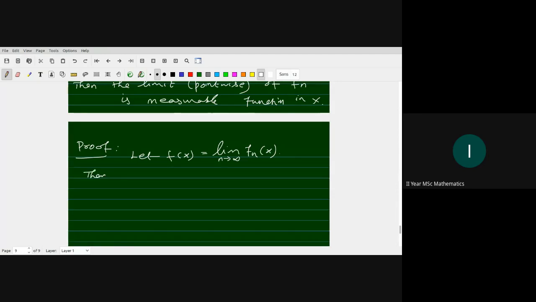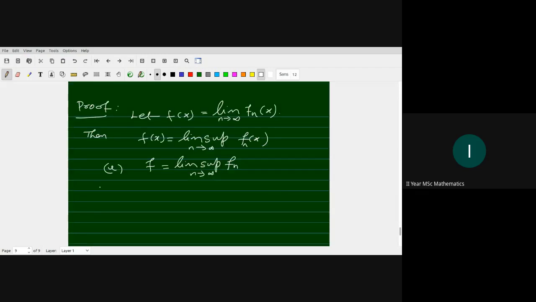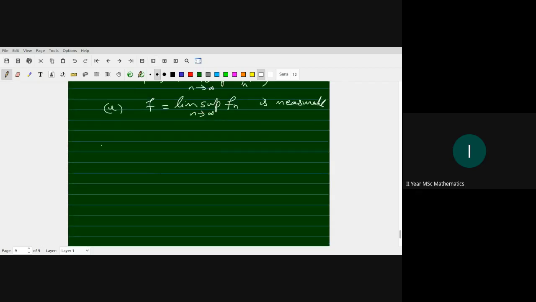Then f(x) is written as the limit supremum as n tends to infinity of f_n(x). That is, f is the limit supremum of f_n, and this is measurable, right? So f is measurable.